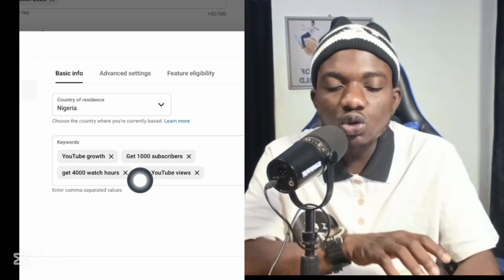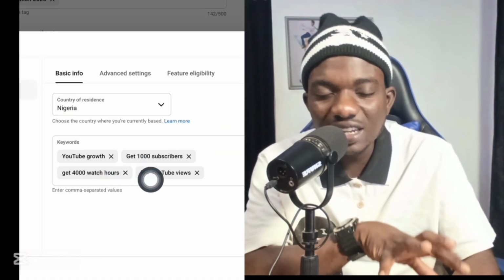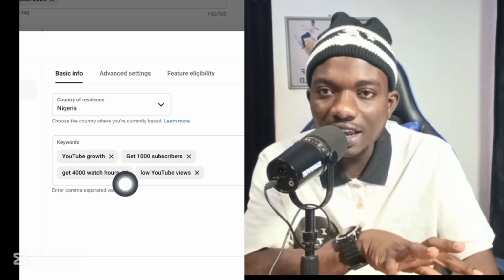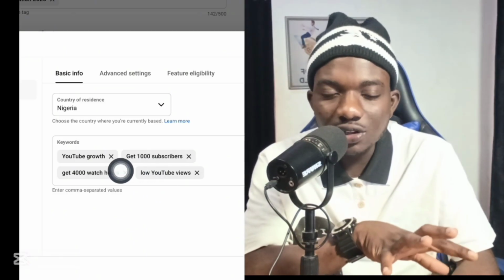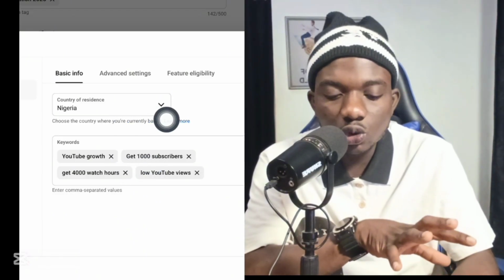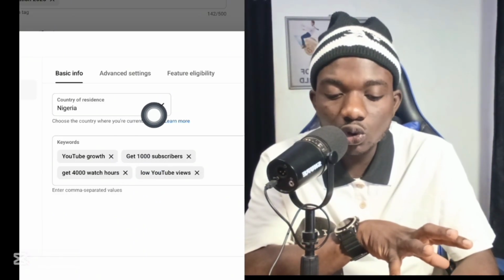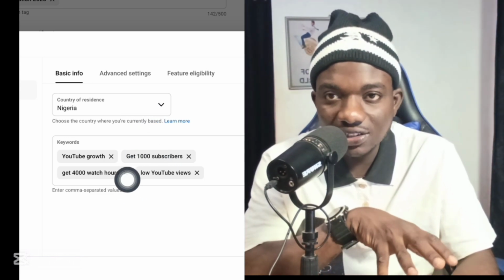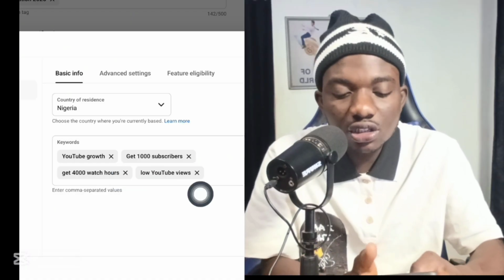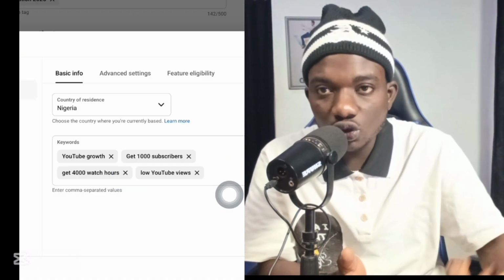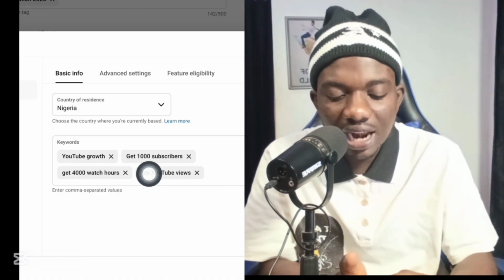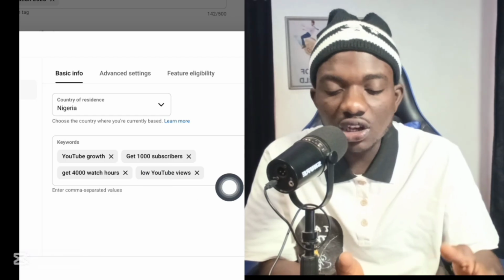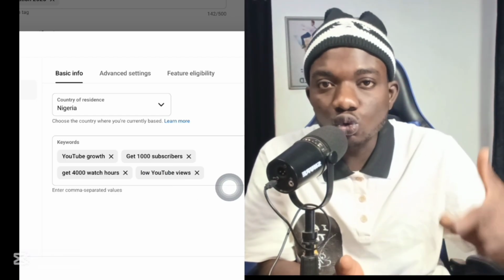When you click on channels, it will take you to this particular section. You are going to input your relevant keywords or trending keywords right here in this keyword section. When you put keywords in this section, make sure that the country, which you can see here, is your country of residence. Put it based on your country of residence right here. You can see it right there. Put keywords that are currently trending, active keywords that are trending right now, right there in your niche. When you put it right there in your niche, that will actually help your YouTube video to go more viral on YouTube.